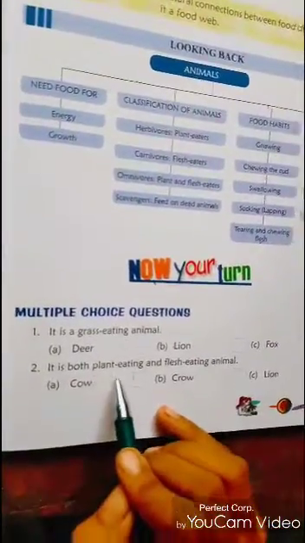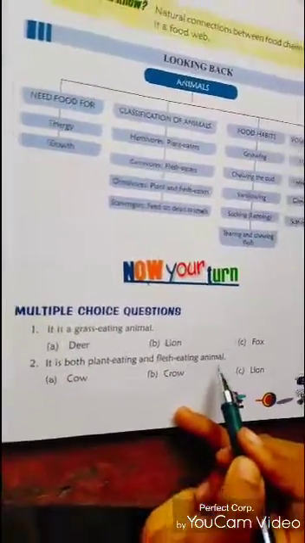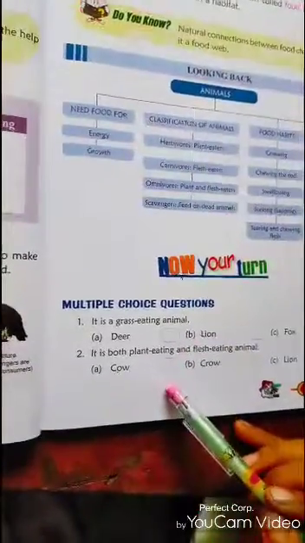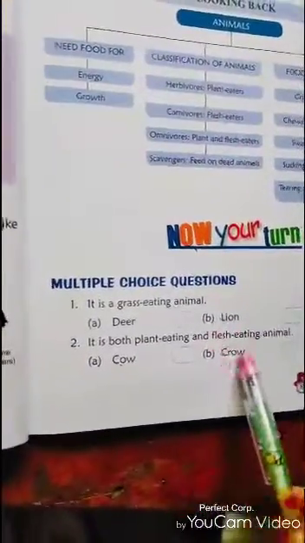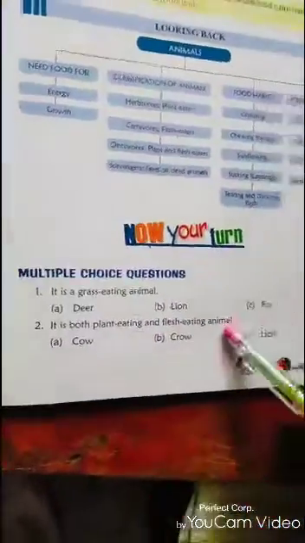It is both a plant eating and flesh eating animal. A. Cow. B. Crow. C. Lion. It is both a plant eating and flesh eating animal. That means omnivorous. Which animal is omnivorous? Crow. So you take B.